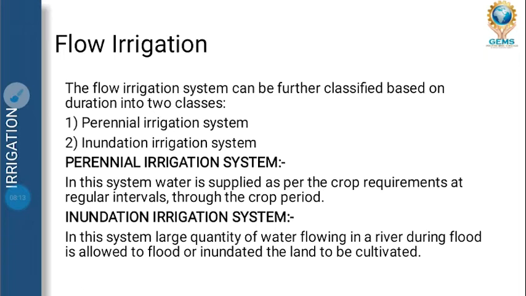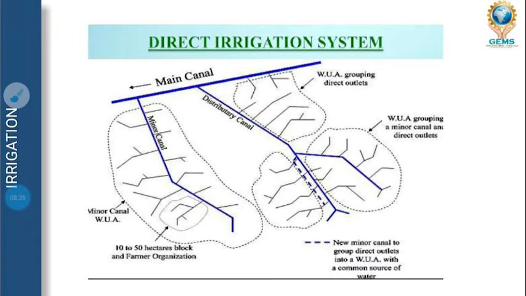Like now, as we can see, in our Bihar almost 15 districts have been affected by the flood. So in inundation irrigation, we allow the river water to flow over the land to be cultivated.